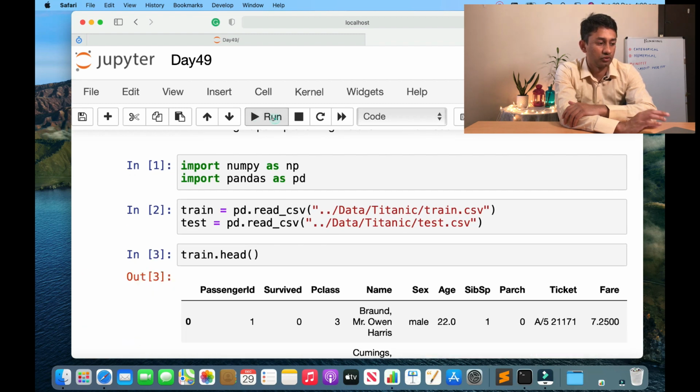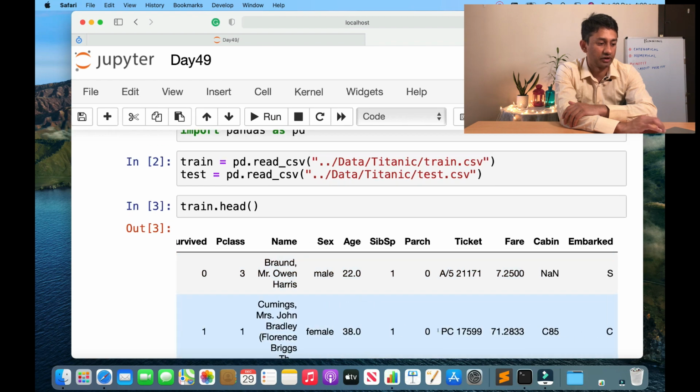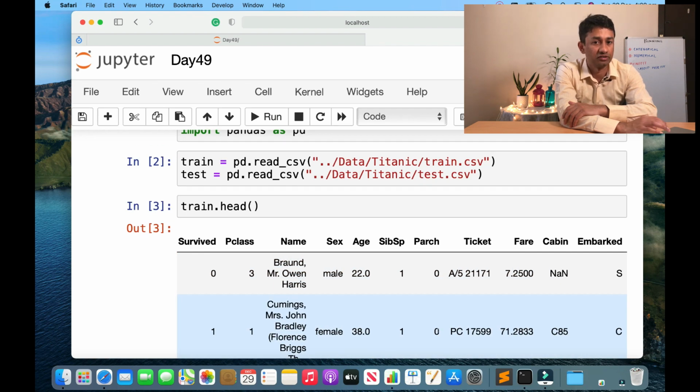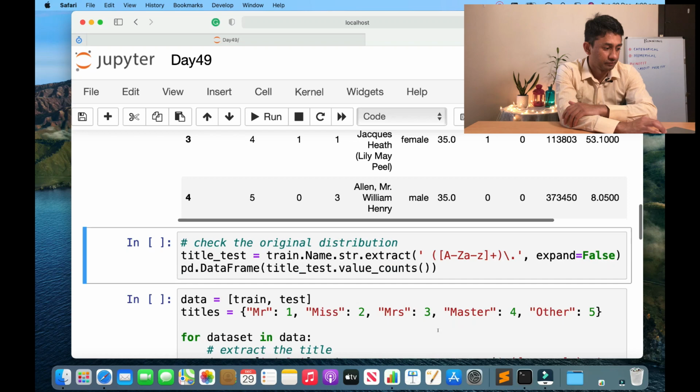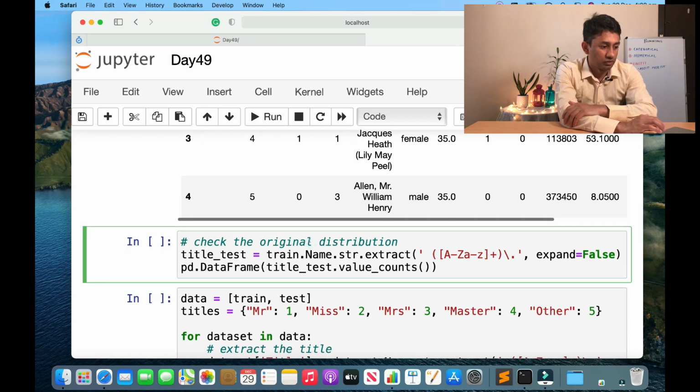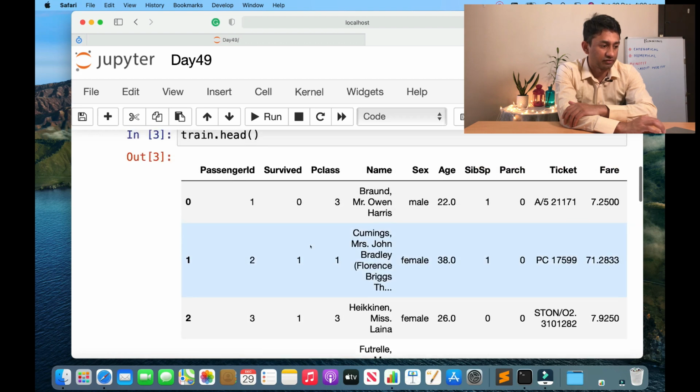I'm going to show you how the dataset looks. So this is how the dataset would look. We have already seen this dataset multiple times now, so let's go to the next one. In this particular dataset we have something called a name.